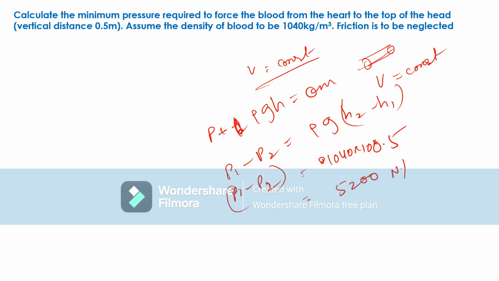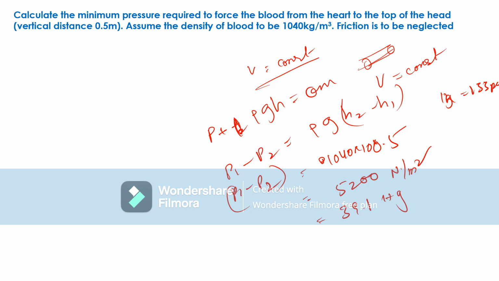1040 into 10 into 0.5, that is 5200 Newton per meter square. That is the pressure, right? If we want pressure in mm Hg, 1 mm Hg is equal to 133 pascals, right? Now 5200 by 133, that is 39.1 mm Hg, right?